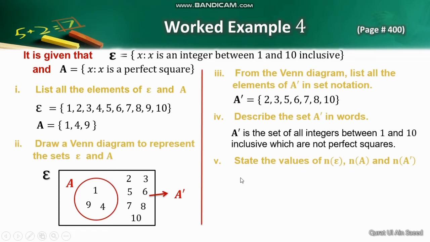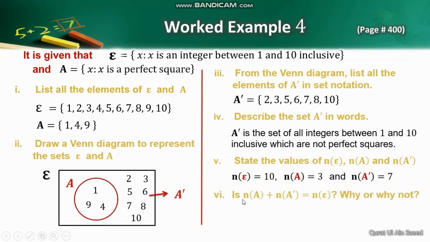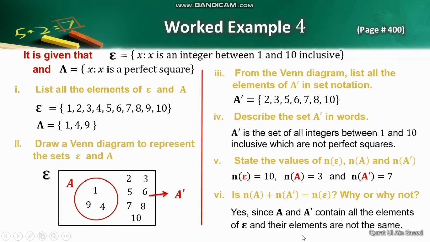Clearly, the number of elements in the universal set is 10, the number of elements in set A is 3, and the number of elements in set A prime is 7. Now the question is, if you add the number of elements of A and A complement, will it be equal to the number of elements of epsilon? The answer is yes, since A and A complement contain all the elements of epsilon and their elements are not the same. 3 elements are in A and 7 elements are in A complement.